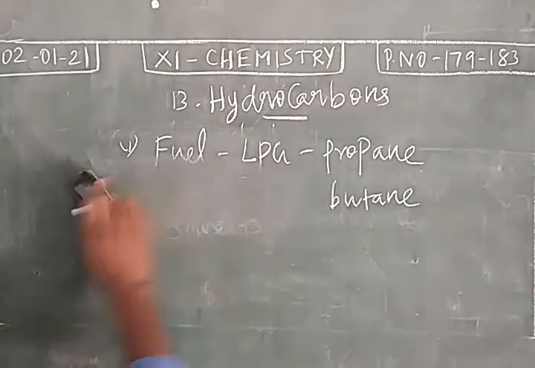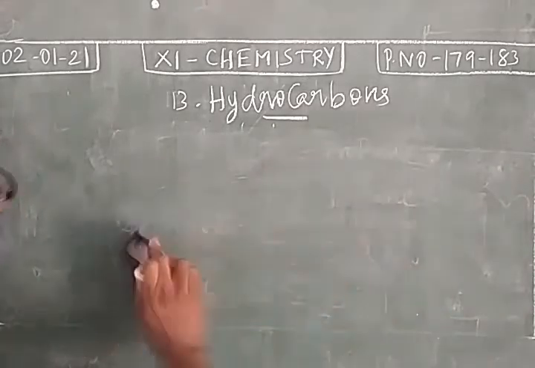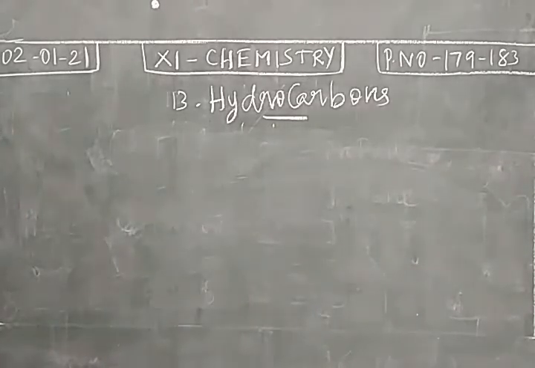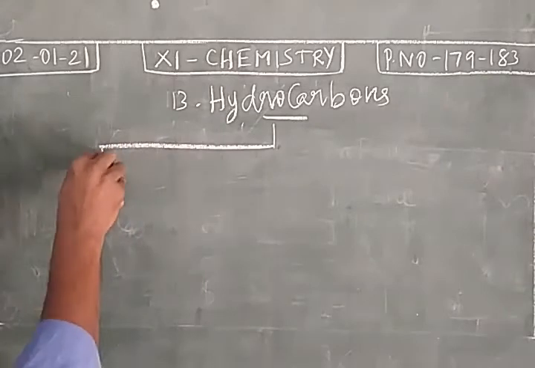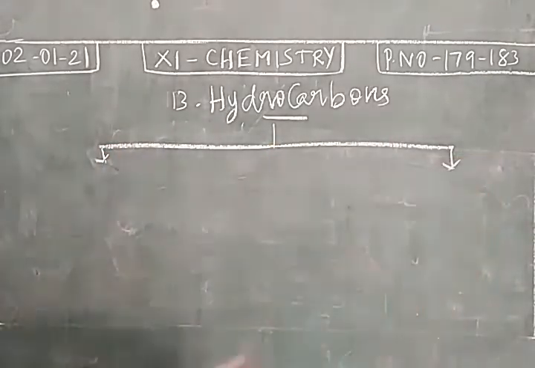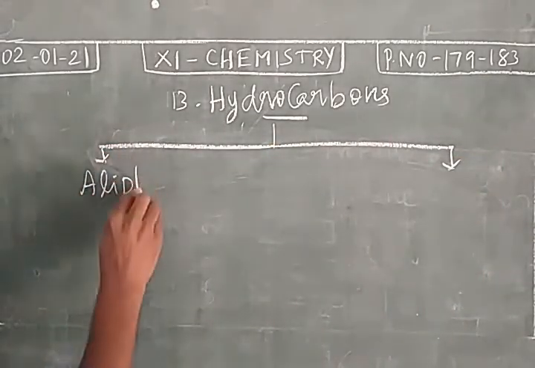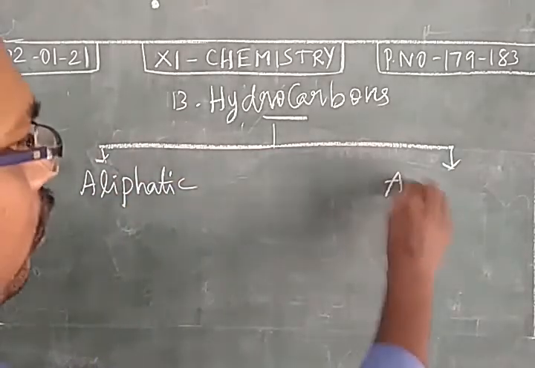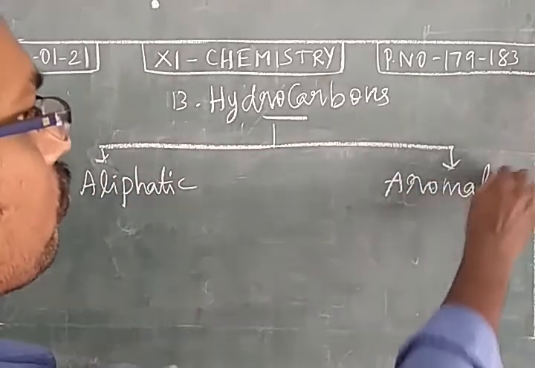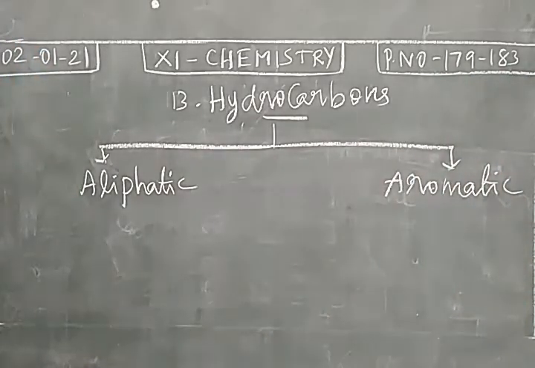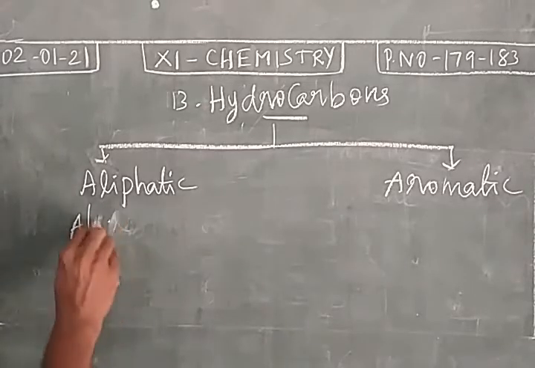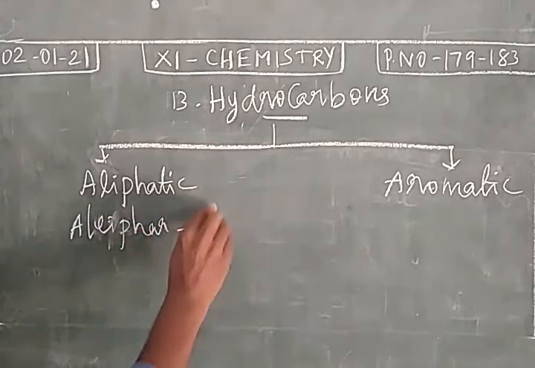First, classification of hydrocarbons. It is classified into 2 major categories. One is aliphatic, another one is aromatic. The word aliphatic is obtained from the Greek language. In Greek, aliph means fat.